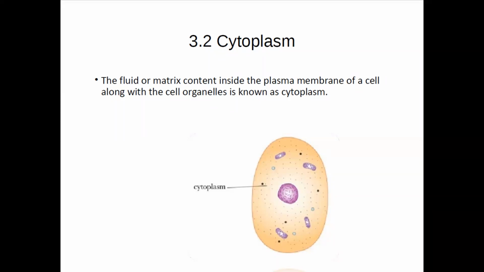Now, the fluid or matrix content inside the cell, within the plasma membrane of a cell along with the cell organelles, is known as the cytoplasm. Now this is the structure of the cytoplasm. You can see this is a jelly type of material in which all the organelles are moving.